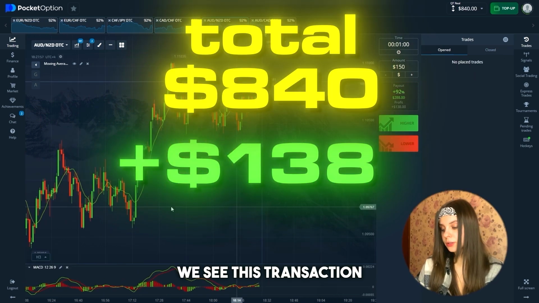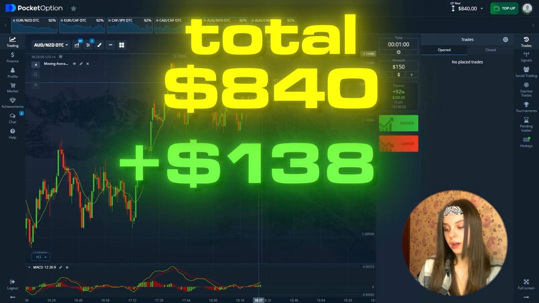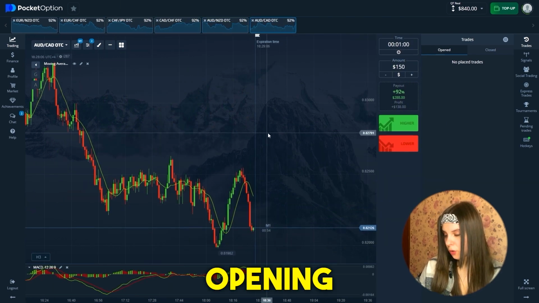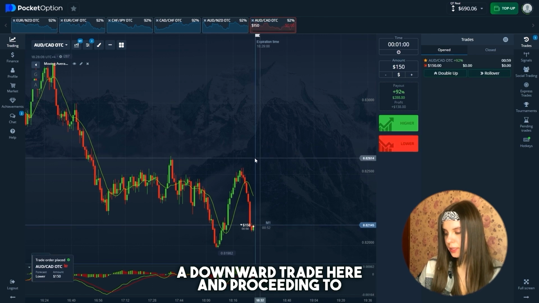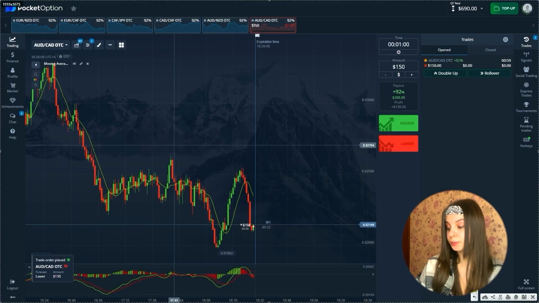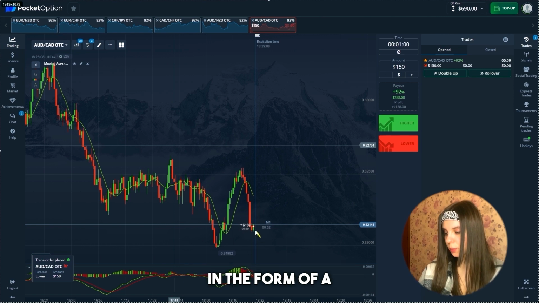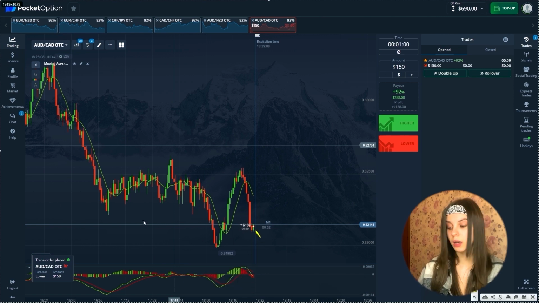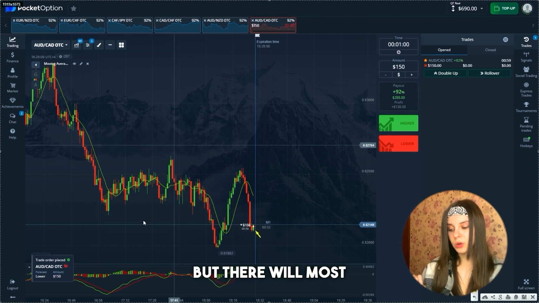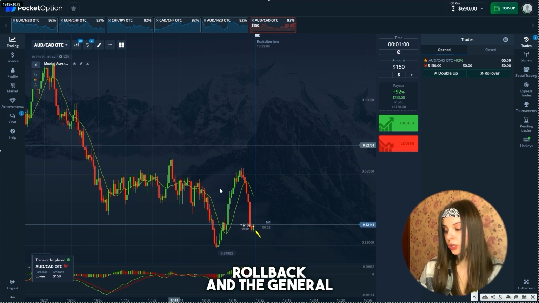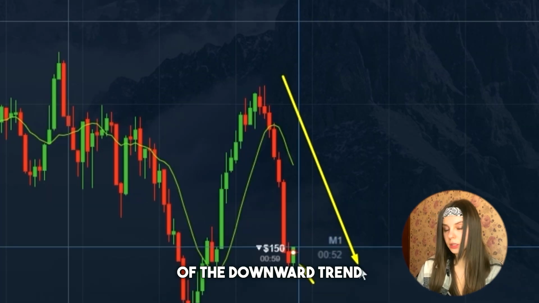We see this transaction is successful. Let's go to the 6th currency pair, where we are opening a downward trade here and proceeding to general analysis. You can notice that a small pullback begins in the form of a green candle, but there will most likely be a small fake rollback and the general position of the downward trend will continue.